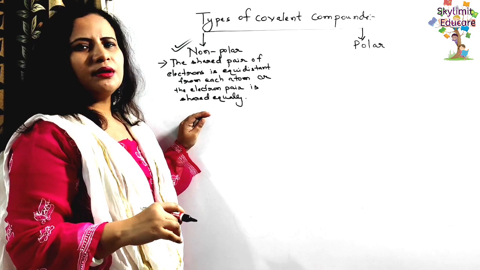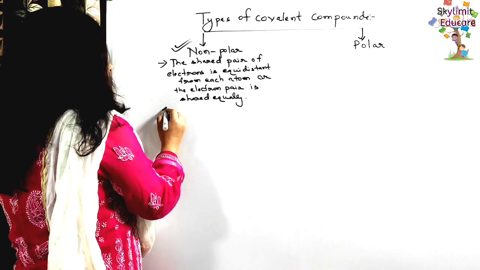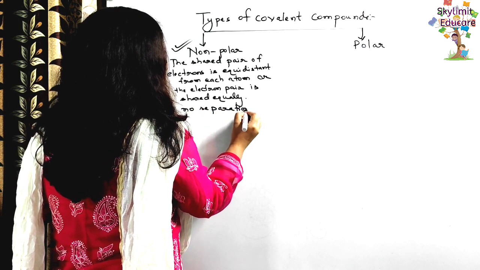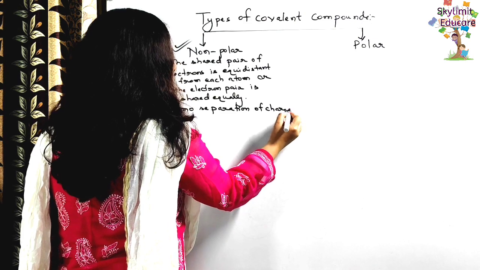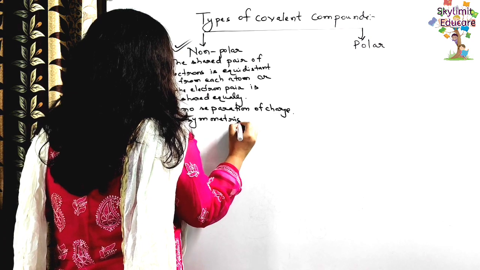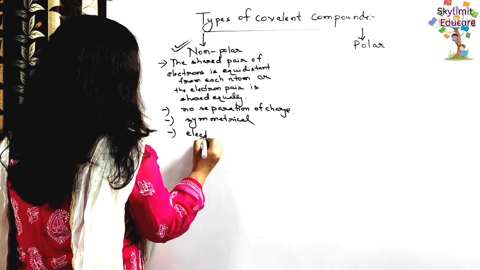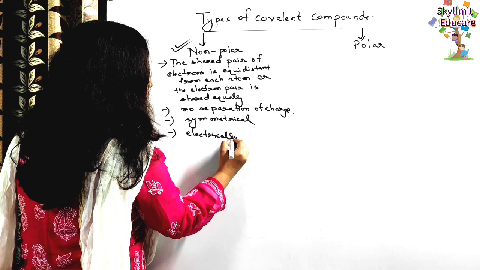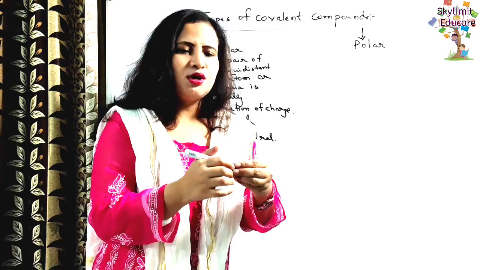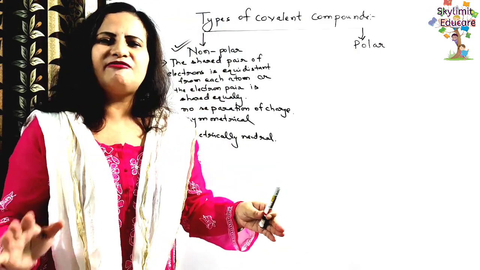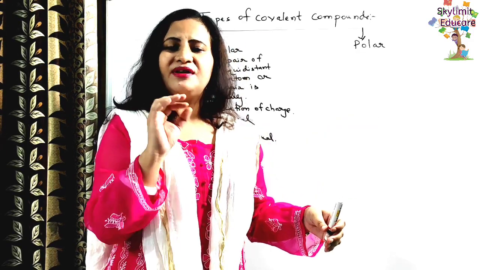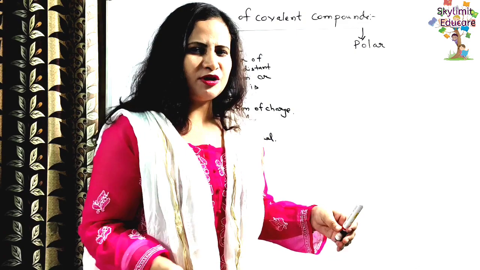So this is what a non-polar covalent compound is. Secondly, there is no separation of charge. They are symmetrical and also electrically neutral. Whatever we discuss now, all are applicable to the non-polar covalent compounds. Non-polar means they do not have any positive pole or negative pole. Polar means they have a positive pole and they have a negative pole also. So now we'll be coming to the topic very soon.